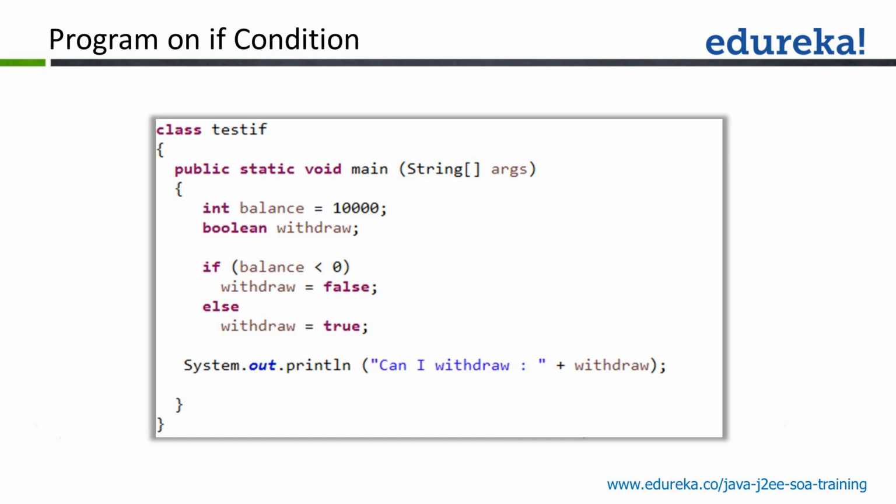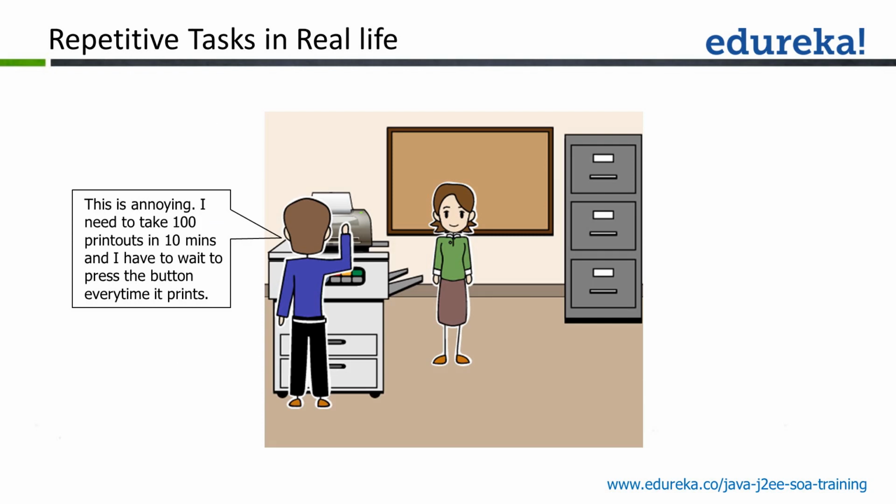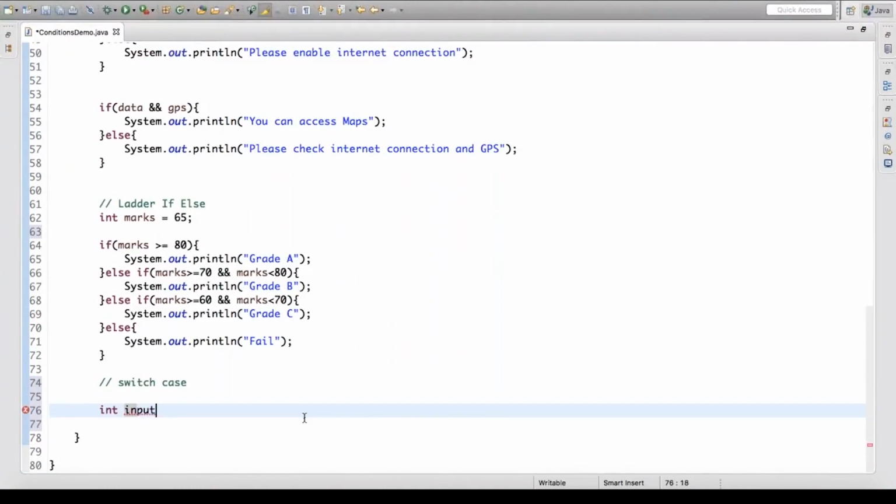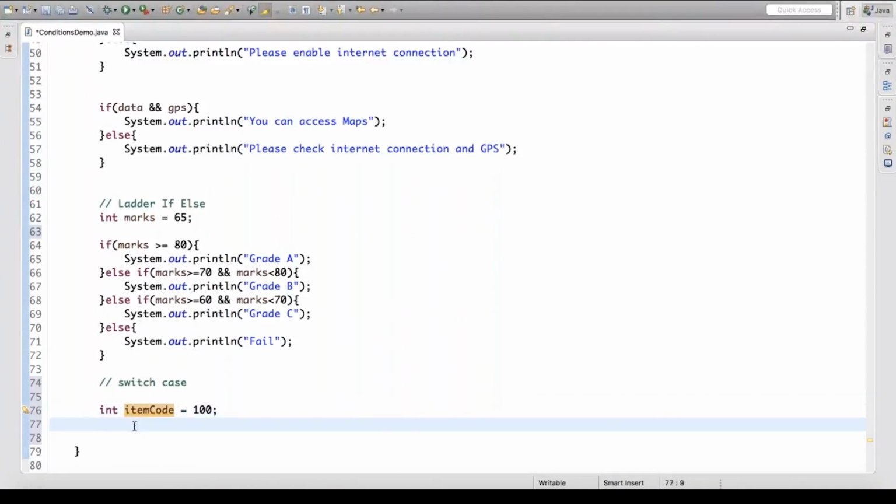Moving ahead, we also have something known as repetitive tasks in real life. What is meant by the term repetitive task? Let us come down and see. We also have something known as switch case in Java. What is meant by the term switch case? Let us say int item code as 100.